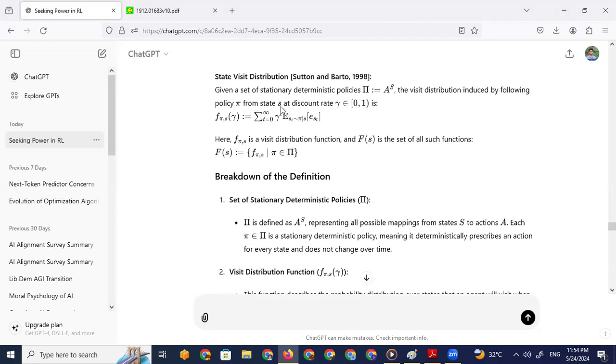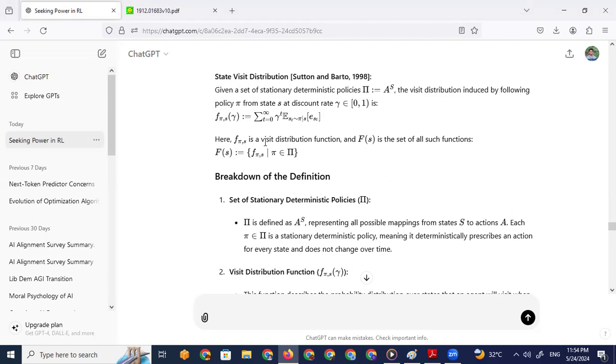So we have this distribution that is going to change based on the sum of gamma to the t multiplied by e of s_t. Here f_pi is a visit distribution function, and F is the set of all such functions. So we have many functions, with many policies.